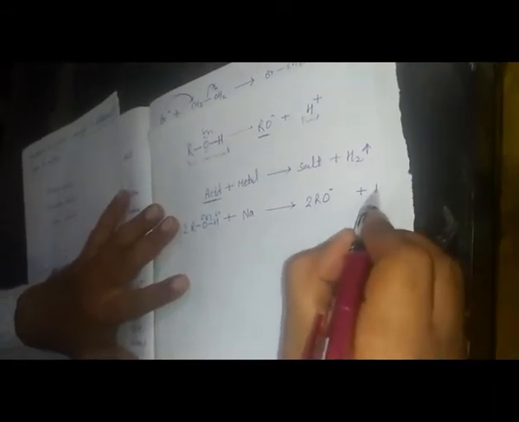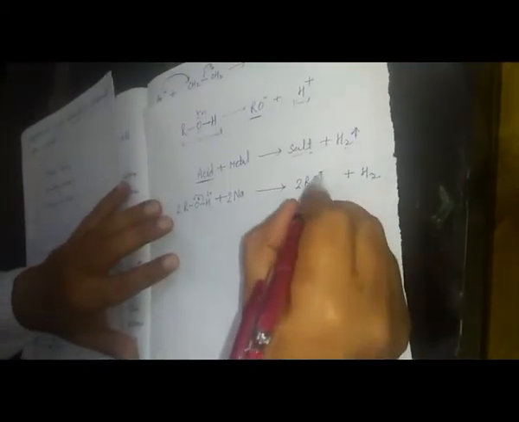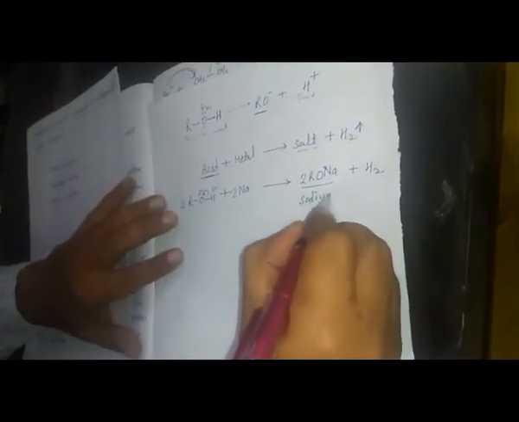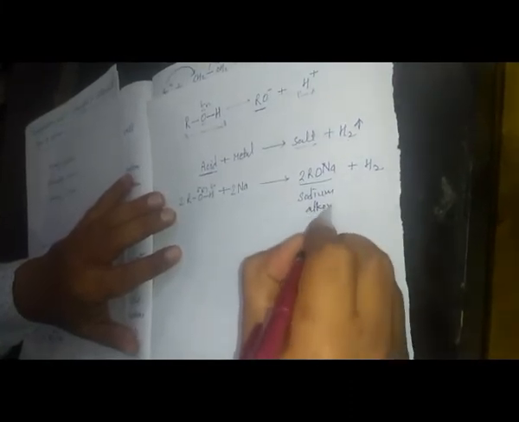It is possible only in one condition, when I take two molecules of alcohol like this. So with two molecules of alcohol I get two molecules of RO negative and H2. Salt means this sodium will be attached here. There are two molecules, so it also has two molecules, so I get two RONa. This is sodium alkoxide.